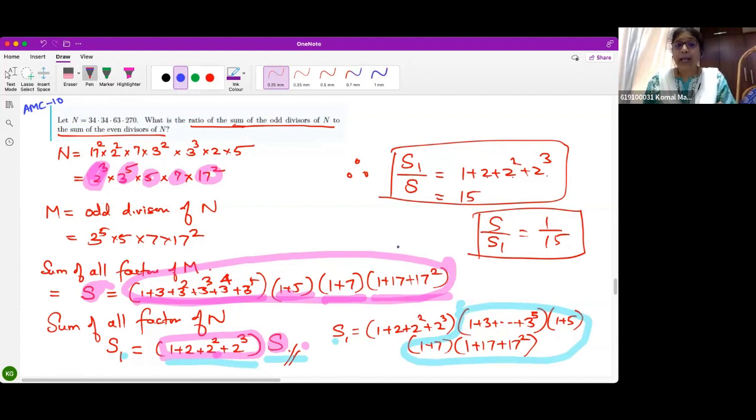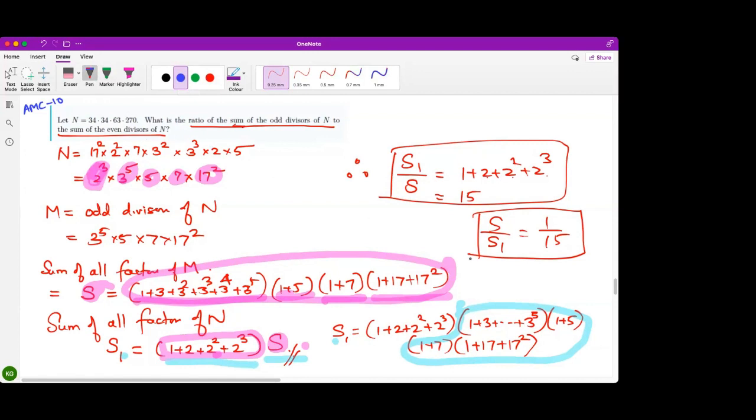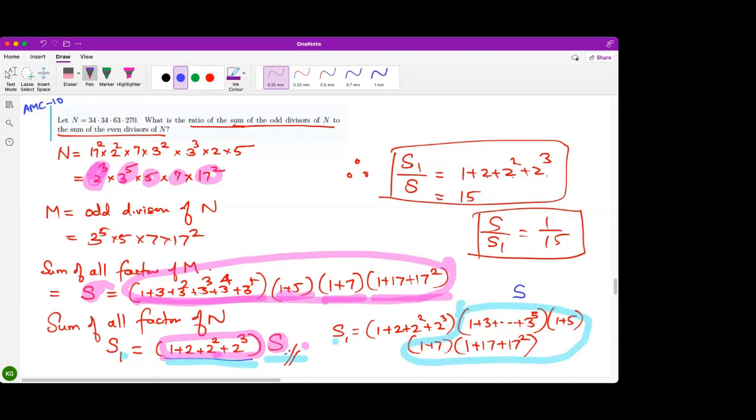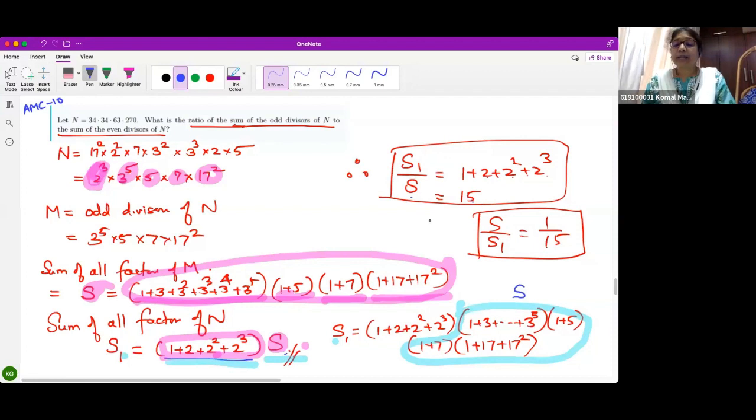Ma'am, I got till here. I didn't understand the ratio part, how we found the ratio. Beta, so this is S, right? Okay. So you got S1 is equal to 15 times S, correct? Yes. So what will be S1 by S? That is 15. Just divide by S. Is that clear?